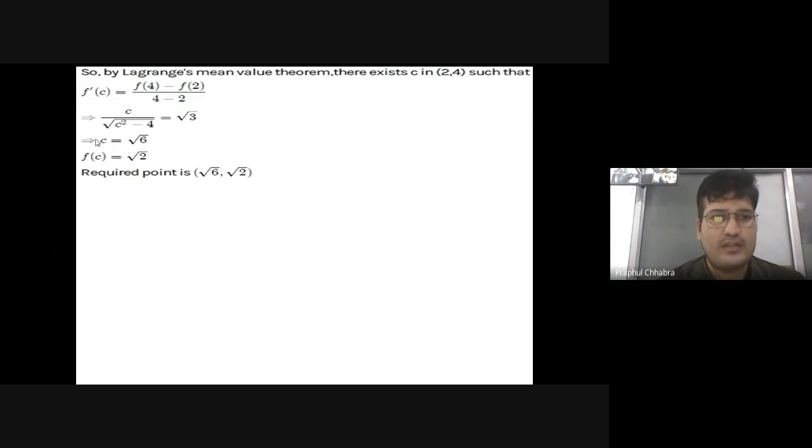Solving, we get c = under root 6. So c is one point which lies in this interval. Hence the Lagrange's mean value theorem is verified for this question. Thank you.